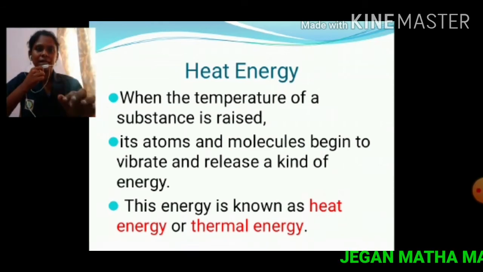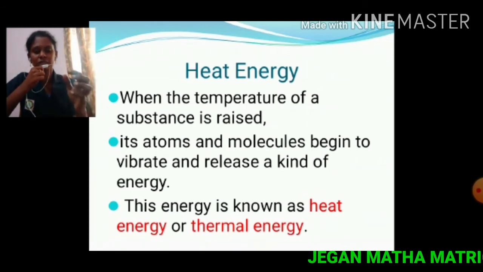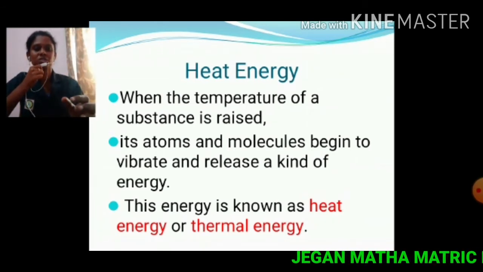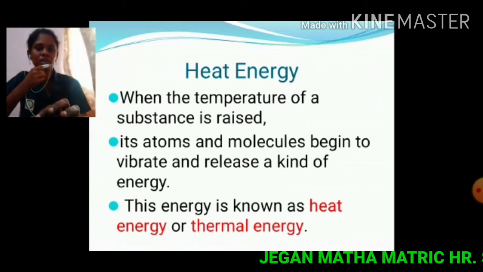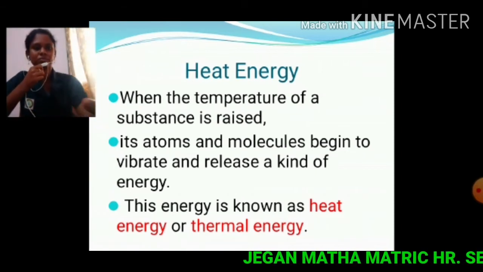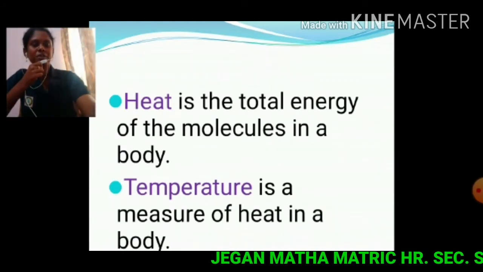So its atoms and molecules begin to vibrate and release a kind of energy. That energy is known as heat energy. Then what is the other name of this energy? Thermal energy.